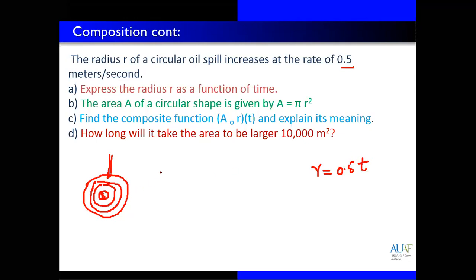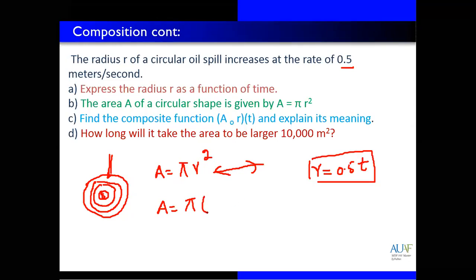Now what is the area? We have the area formula because this is in circular shape. The area of a circle is equal to pi r square. Now compose these two. You need to replace this r with this second function, 0.5t. So we have 0.5 into t, whole square.